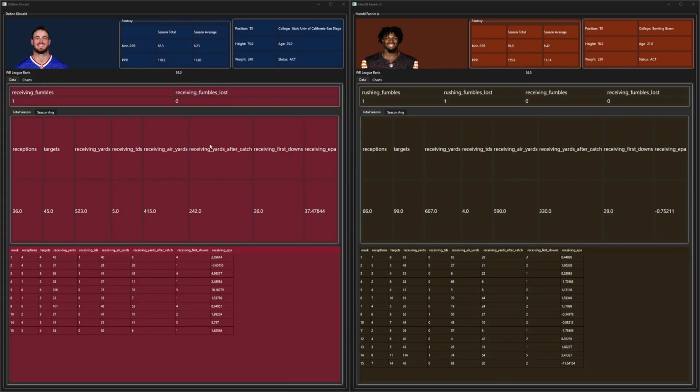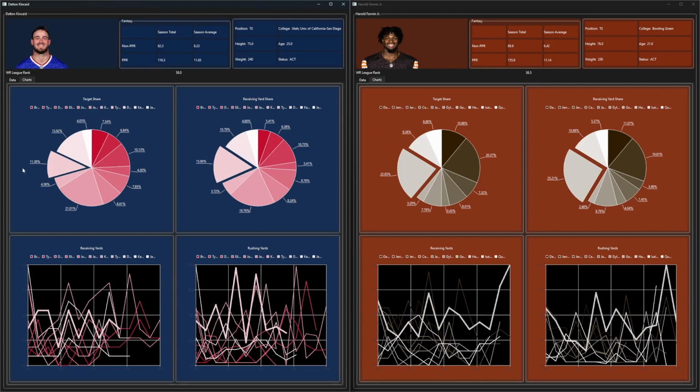Lastly, you have your tight ends with Dalton Kincaid and Harold Fanning, with Kincaid averaging 11.8 fantasy points per game, and Fanning a little behind him at 11.1. Here are their seasonal averages, and Kincaid has no turnovers this season, but Fanning has 1 rushing fumble. And then looking at their share, you have Kincaid with 11.4% of the target share and 15.9% of the receiving yard share. And then with Fanning, you have 22.6% of the target share and 25.2% of the receiving yard share, making him the most productive receiver on Cleveland.